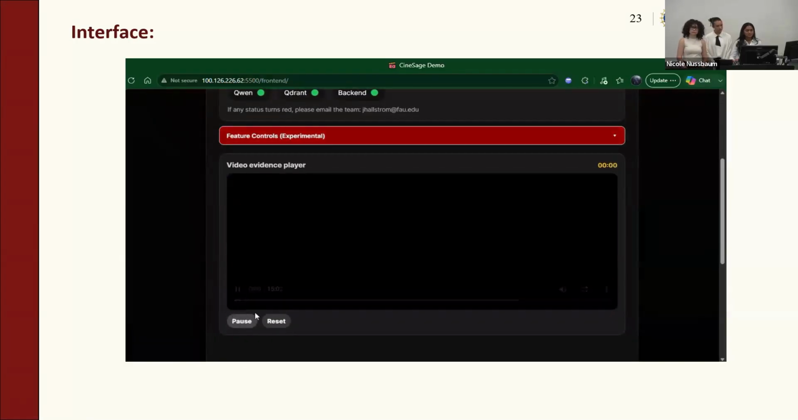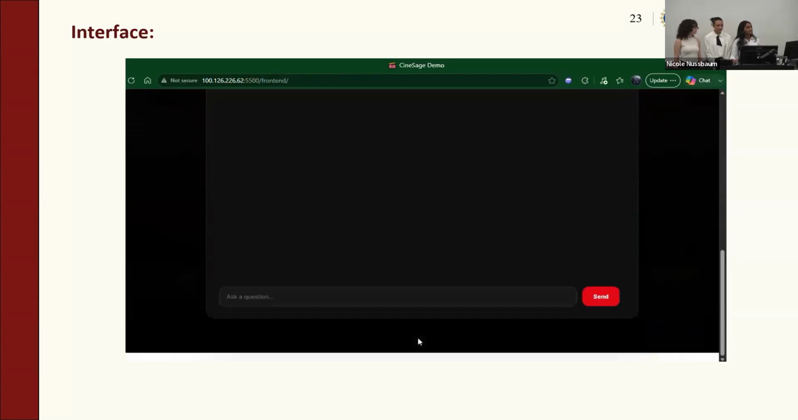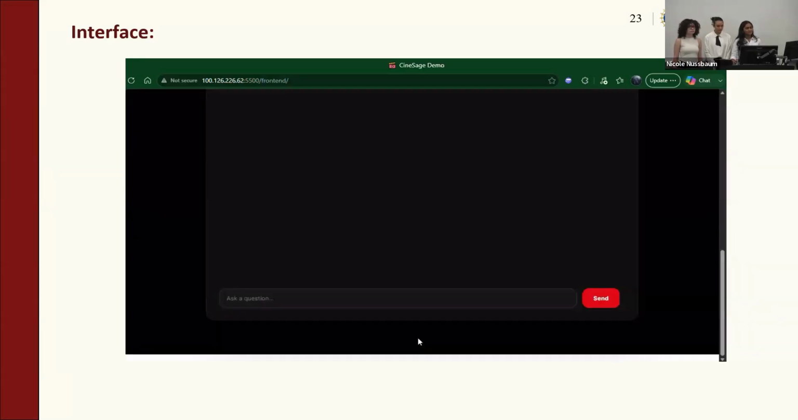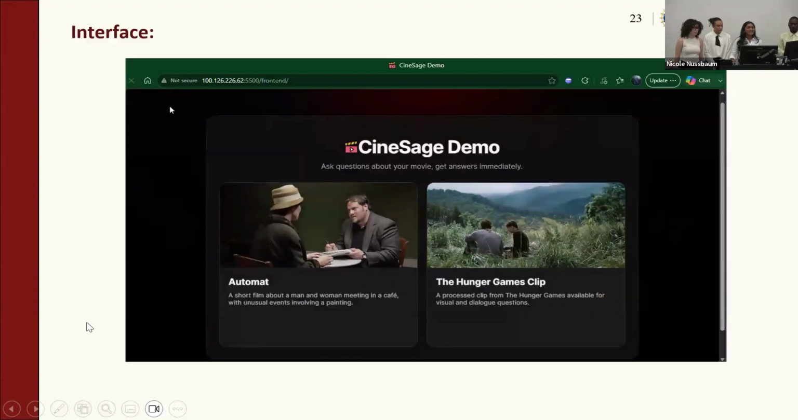Next, we have the video evidence player, which gives you the video that you're asking questions about. And when you see the evidence, you can click it and it will actually fast forward to the exact clip or scene where it gets the evidence from. And finally, at the bottom, we have our prompt where you'll enter your question and it's sent.